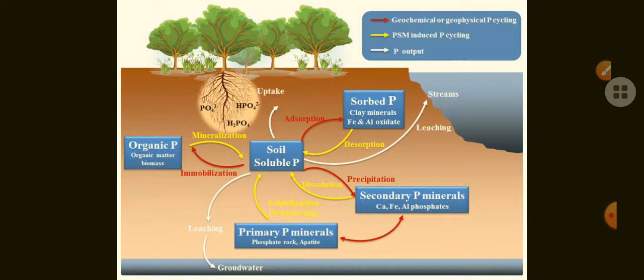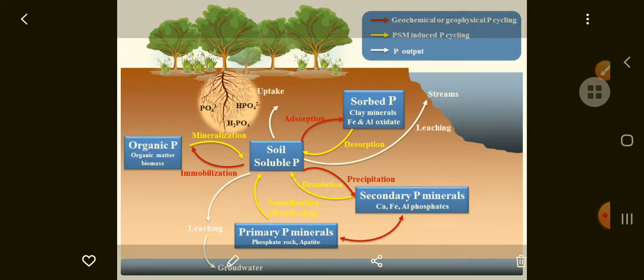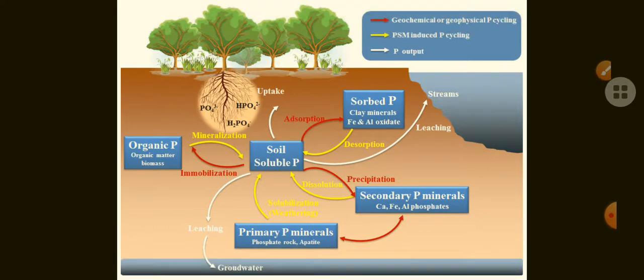In animals also, bones and teeth are undegraded, so they are not degraded easily. That type of phosphorus becomes a part of the soil or lithosphere. The undegraded phosphorus present in the bones and teeth becomes a part of the lithosphere.